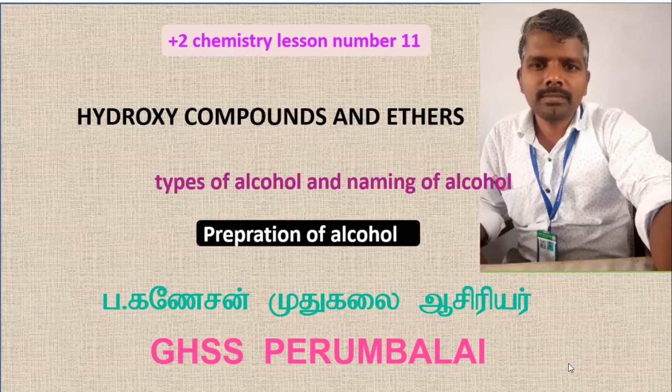In this video we are going to discuss Plus 2 Chemistry Lesson Number 11, Hydroxy Compounds and Ethers. This video includes what is alcohol, types of alcohol, and IUPAC nomenclature for alcohol, that means naming of alcohol, and preparation of alcohol.